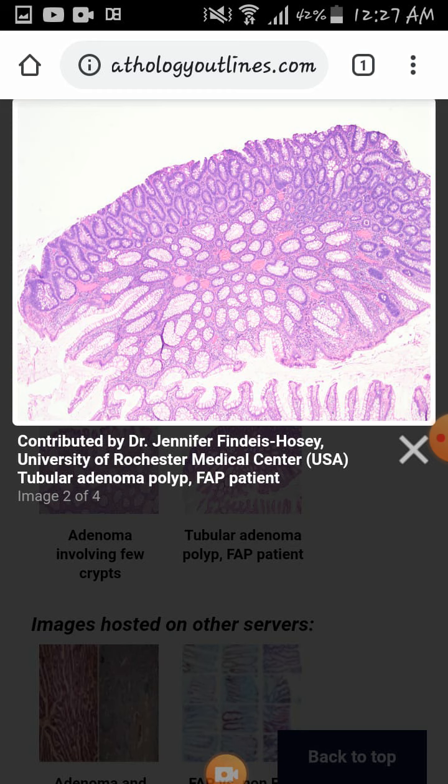And this is again the histological appearance. It is showing a single polyp. It is a tubular adenoma, and we can see the tubular appearance or glandular appearance of the crypts.